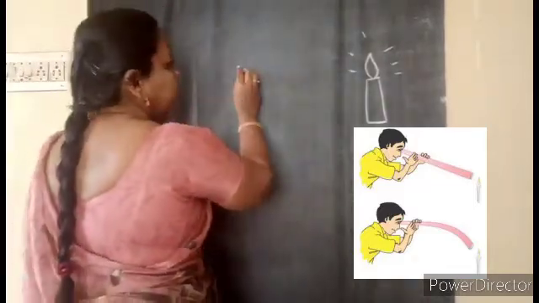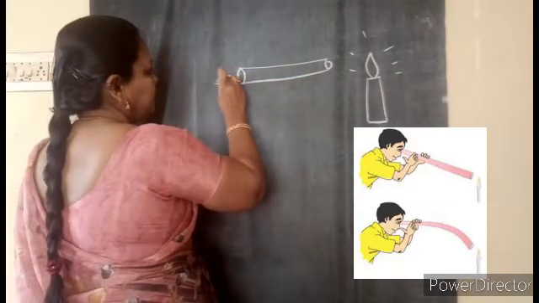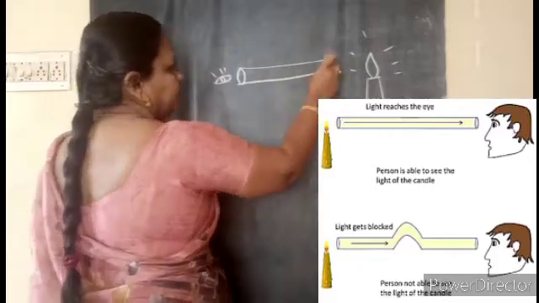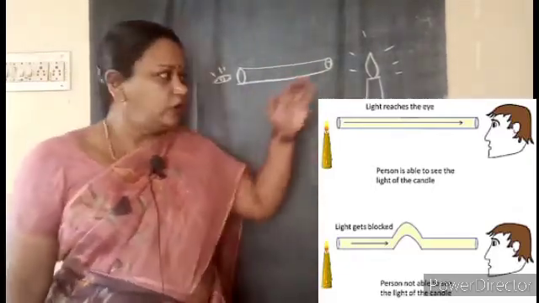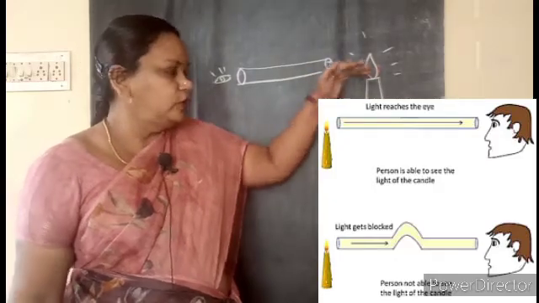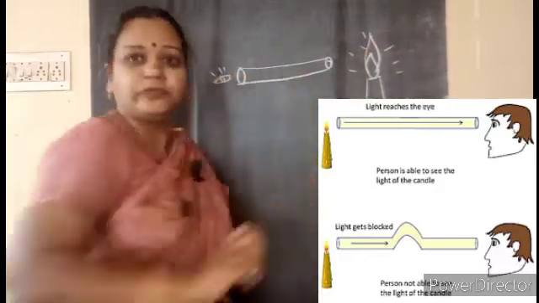So exactly you have to keep it like this and you have to observe. Your eye should be here and you have to observe the flame of the candle. When you are holding the candle through the tube, there is no worry, you will be able to see the flame.